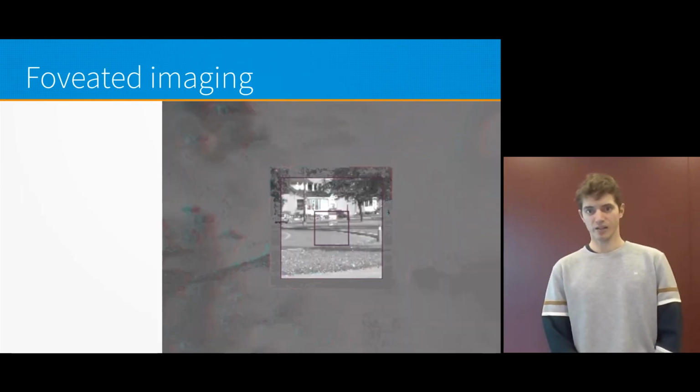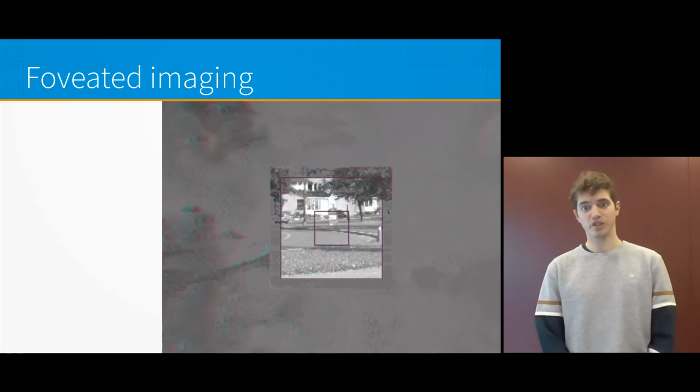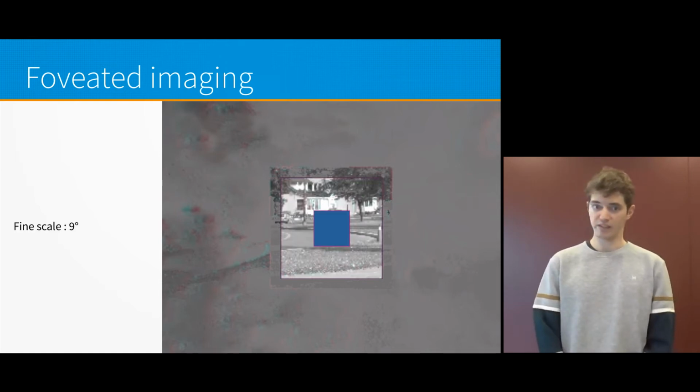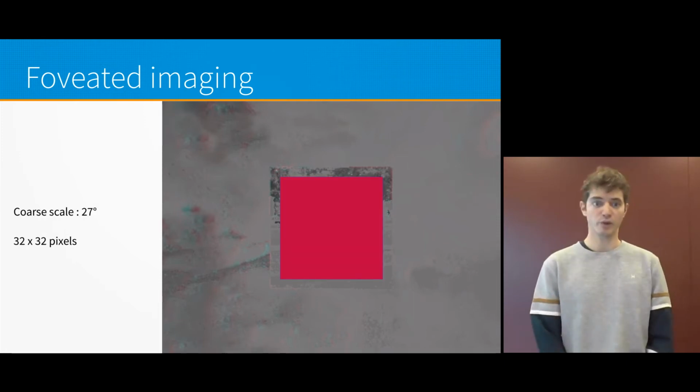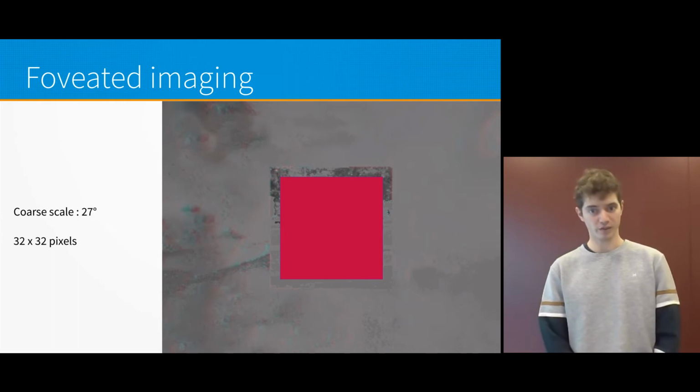We also imitated the way the visual acuity in human vision decreases as we move away from the fovea. We did so by encoding two 32 by 32 pixels regions extracted at the center of the camera images. The first is called the fine scale and it covers an angle of 9 degrees, corresponding to high acuity. The second is the coarse scale and it covers an angle of 27 degrees, corresponding to a lower acuity.